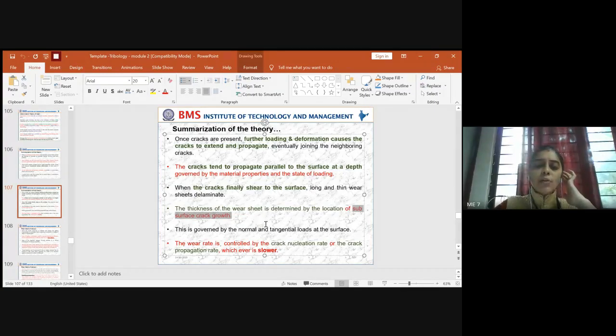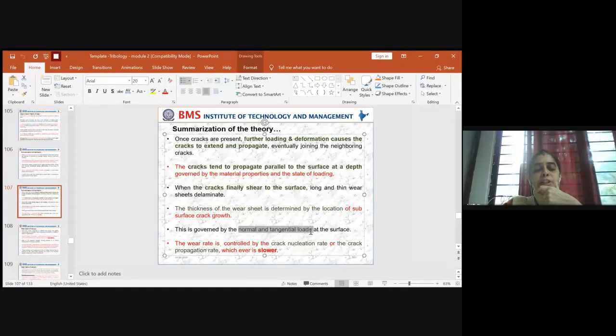So this is how you have to summarize the things related to delamination theory. And finally, this will be governed by the normal and tangential loads across the surface. You know that you will have both normal and tangential loads across the contact area. So the thickness of the wear will also be governed by these types of loads across the surface.